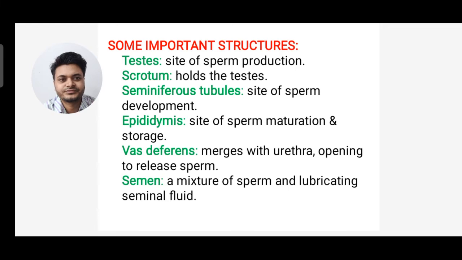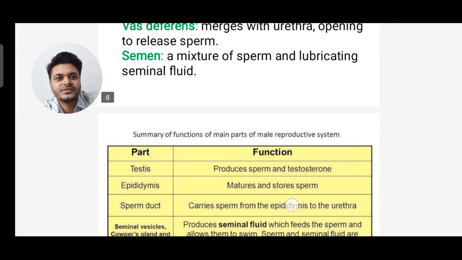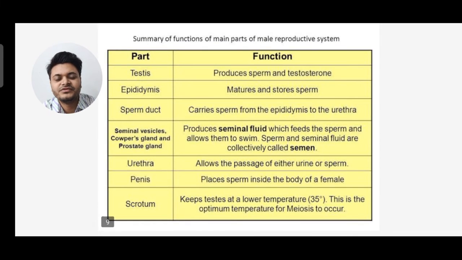Alright, now these are very important slides. Summary of the functions of main parts of male reproductive system. This is very nicely given. You can see all the parts of the male reproductive system are given on the left hand side, and on the right hand side there are functions. So first is testis. Testis function is it produces sperms and testosterone.